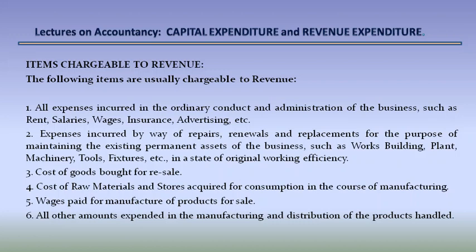Cost of goods bought for resale. 4. Cost of raw materials and stores required for consumption in the course of manufacturing. 5. Wages paid for manufacture of a product for sale. 6. All other amounts expended in the manufacturing and distribution of the products handled.